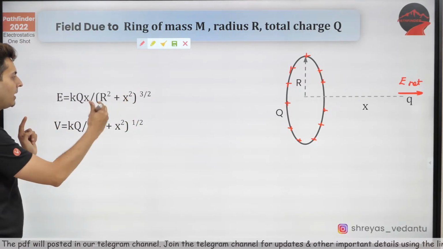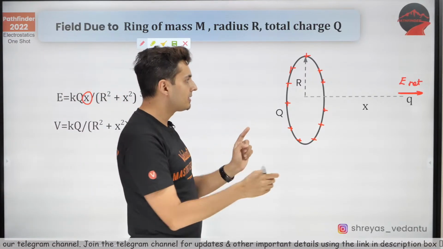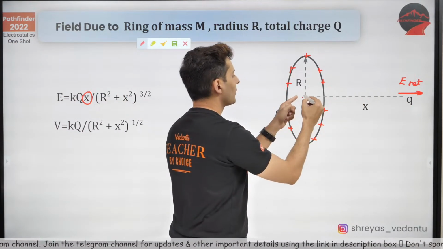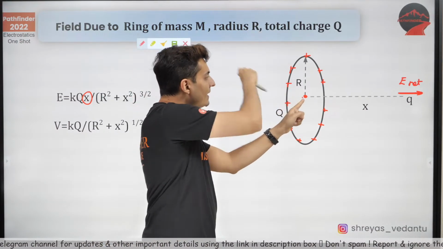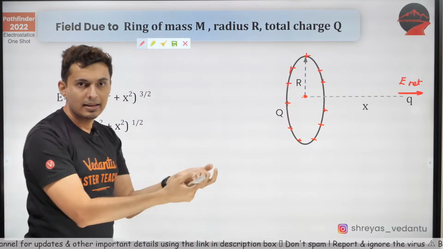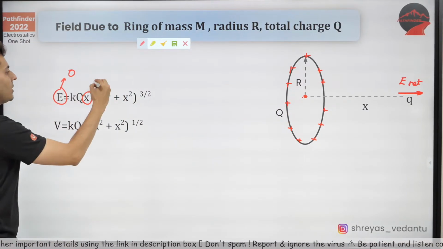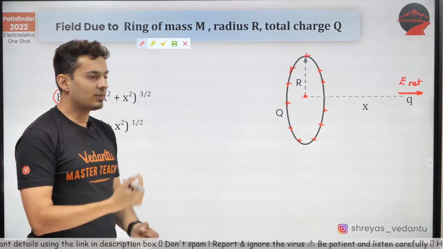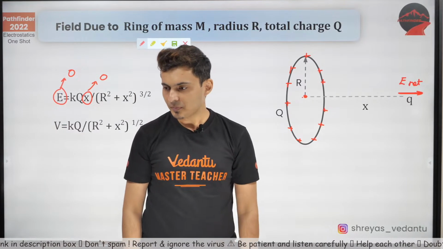Very important formula. Notice this x on the top. The way to remember it is, if x is 0, so if you are at the center, the fields will cancel, hence the value should be 0. Yes, this value will turn out to be 0 if x is 0. That's why x is in the numerator.